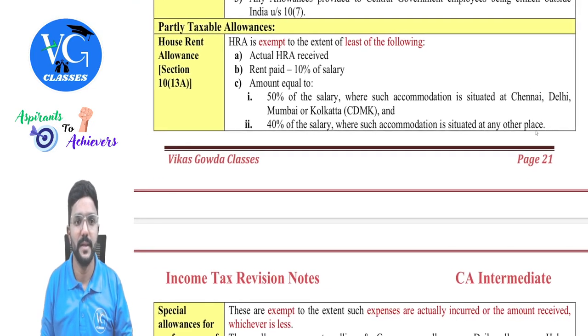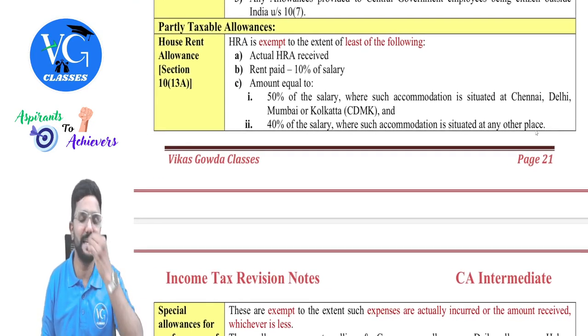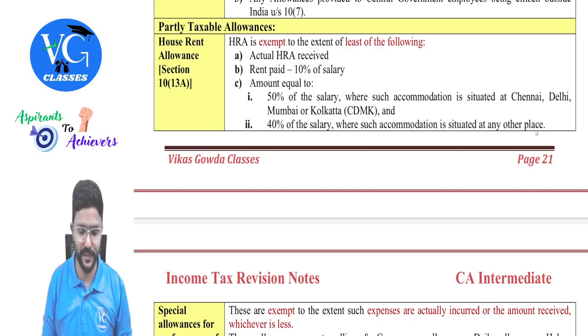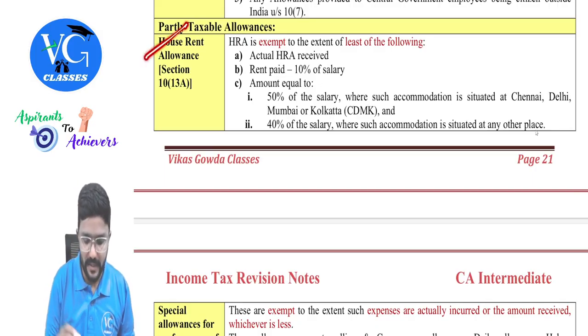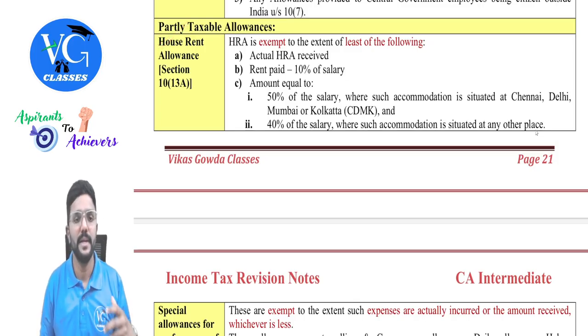Okay, sir. Then, the next one is partly taxable or partly exempt allowances. First one under this is HRA, which is important. HRA means house rent allowance. Here the employer is giving an allowance to an employee to meet his rental expenditure. Only if the employee is paying the rent and staying in a rented house, he can claim this exemption.